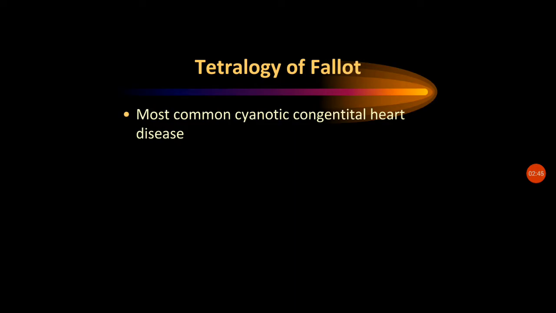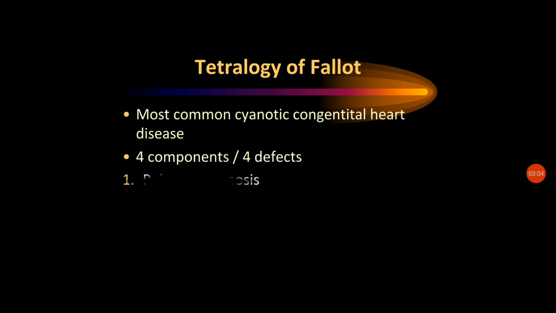It is the most common cyanotic congenital heart disease, one of the most common among the cyanotic congenital heart defects.